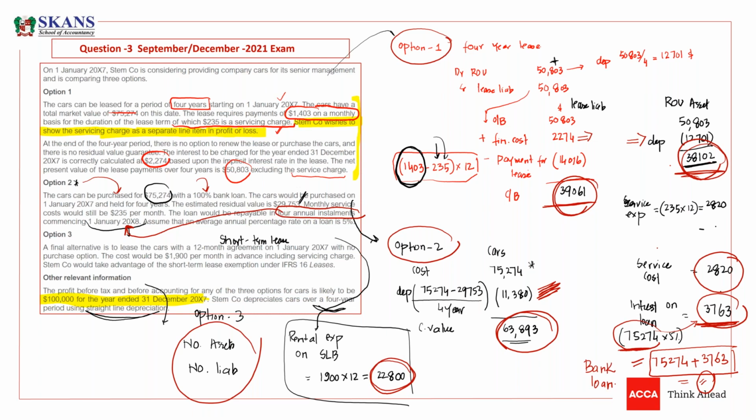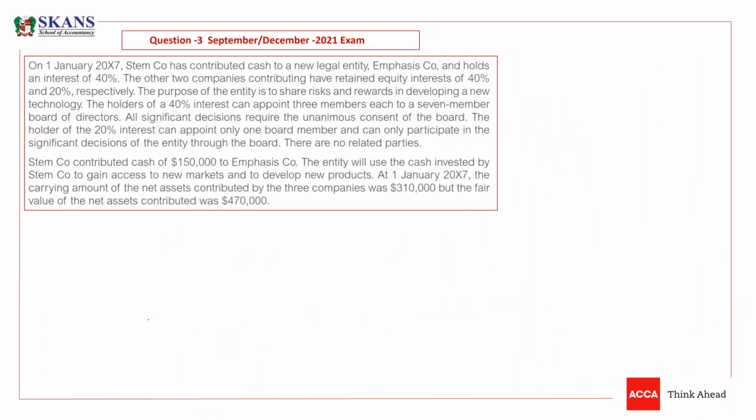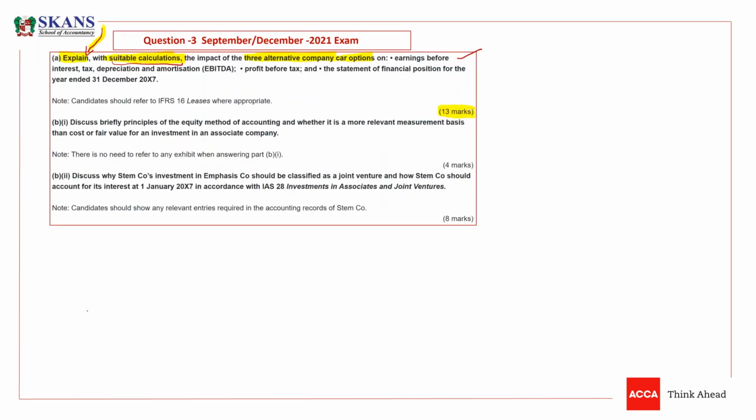Okay, brilliant. Now, guys, we have another part. Listen carefully. First we are going to revise and then we will be solving this. Look, there is a part B in the question for 4 marks.